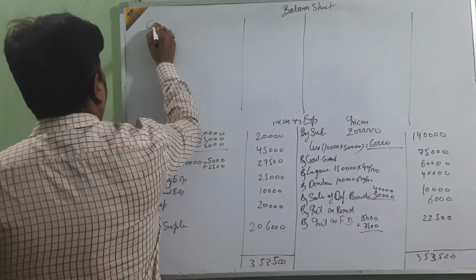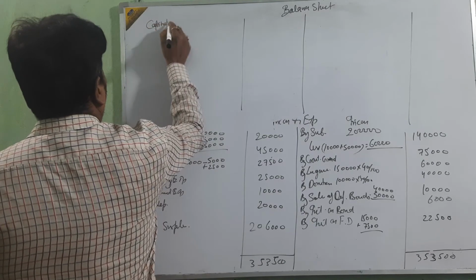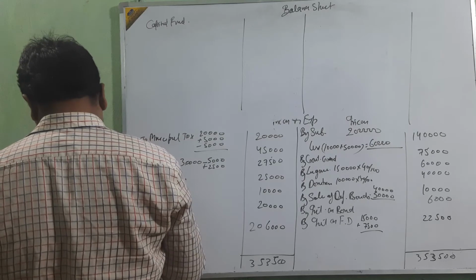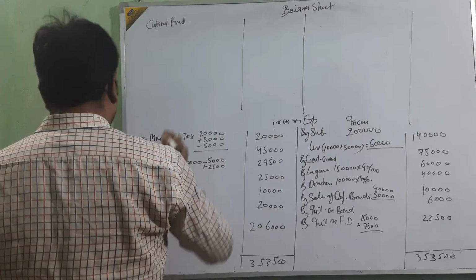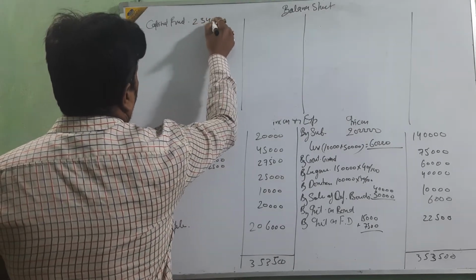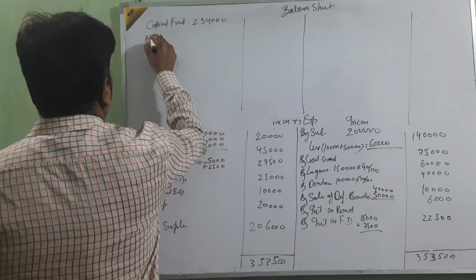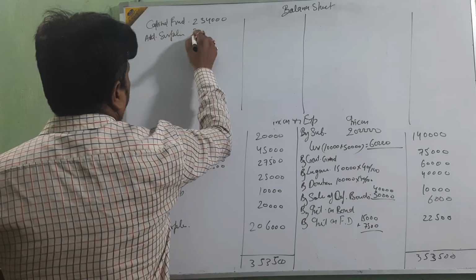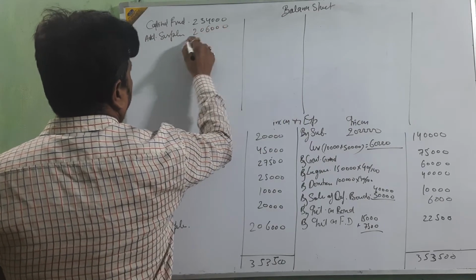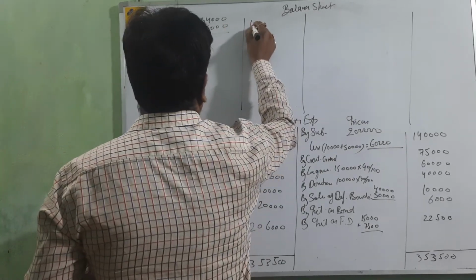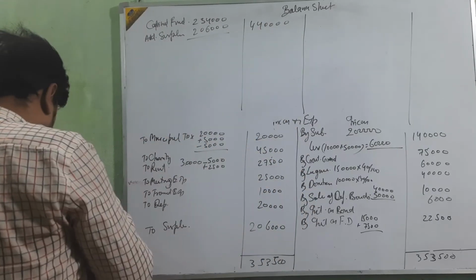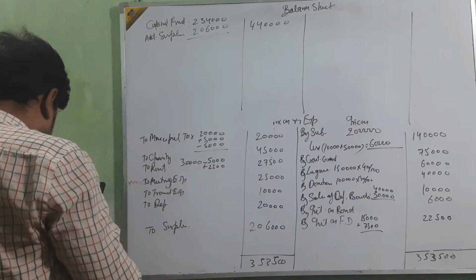First, capital fund. Capital fund amount 2,34,000 and surplus 2,06,000, total 4,40,000. Okay. Then anything else?